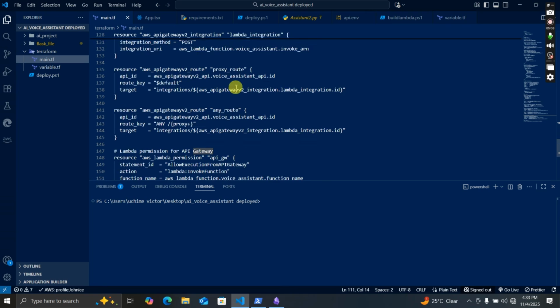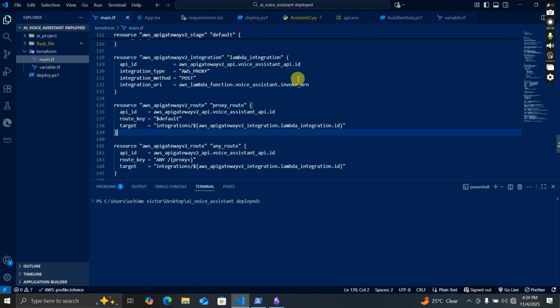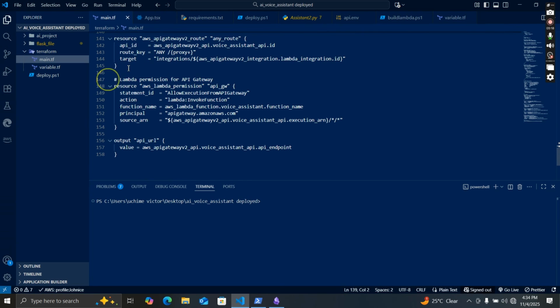Okay, so this is Lambda permission. All these ones are not really important. This is the proxy. I think we should always just copy this code. So this gives permission for API gateway to Lambda. This allows API gateway to communicate with Lambda. It's almost like a permission to accept any API gateway request that is made, because the front end will be making the request to the API gateway, and then the API gateway will talk with our backend code, our Lambda and all that.